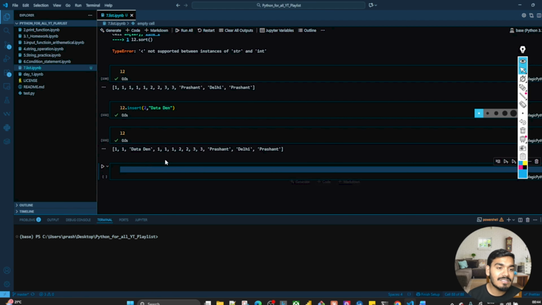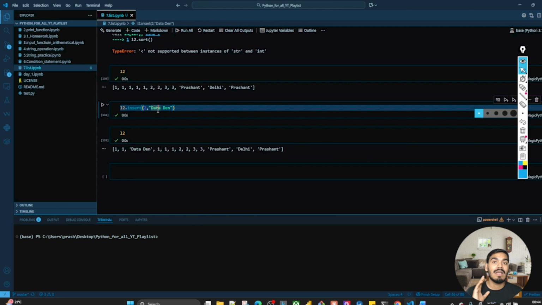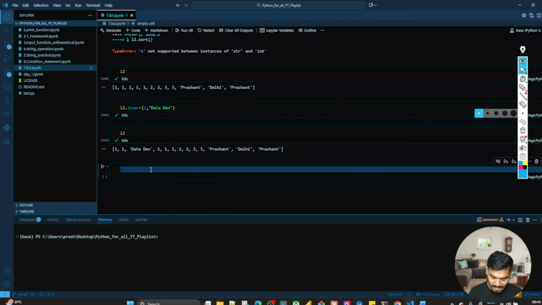Now if you use insert, it means that if you desire to add an element at any index, then you provide the index value and the data, and that element will be inserted. Perfect. Very much clear.